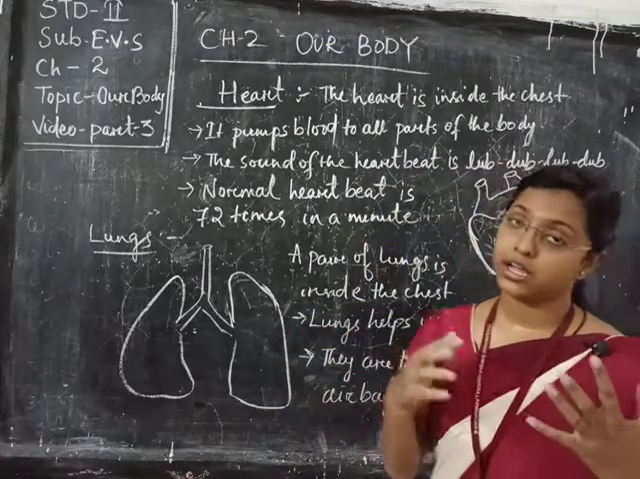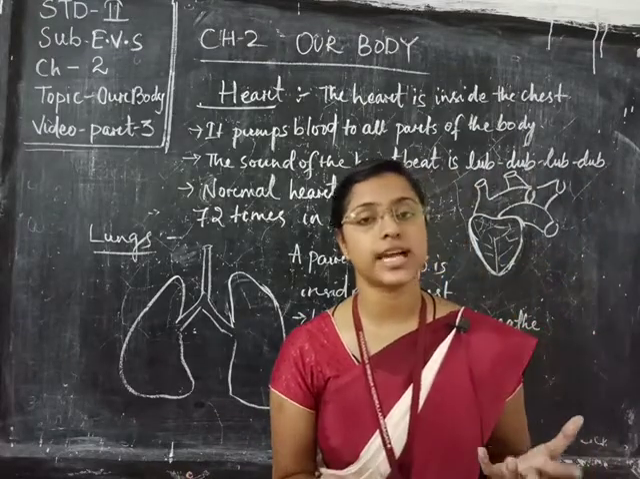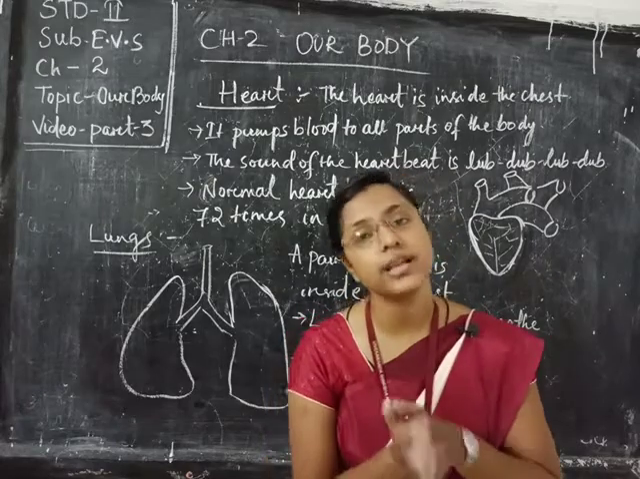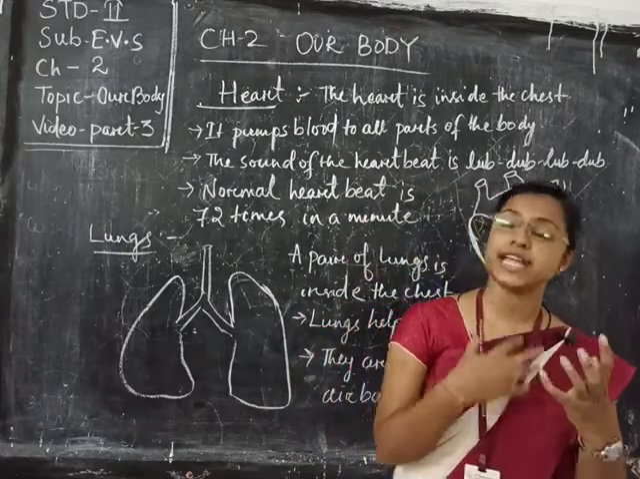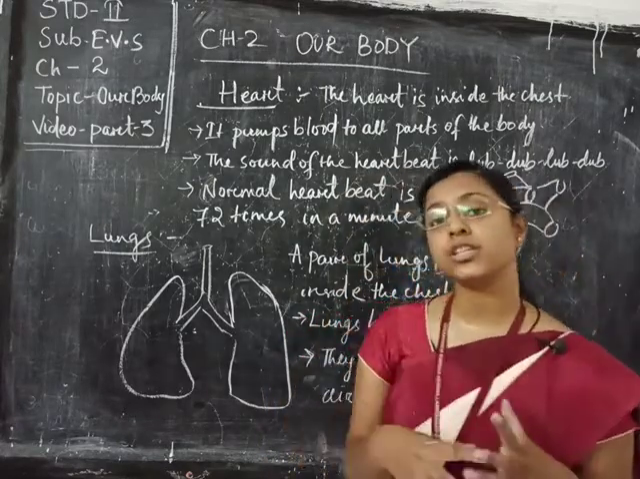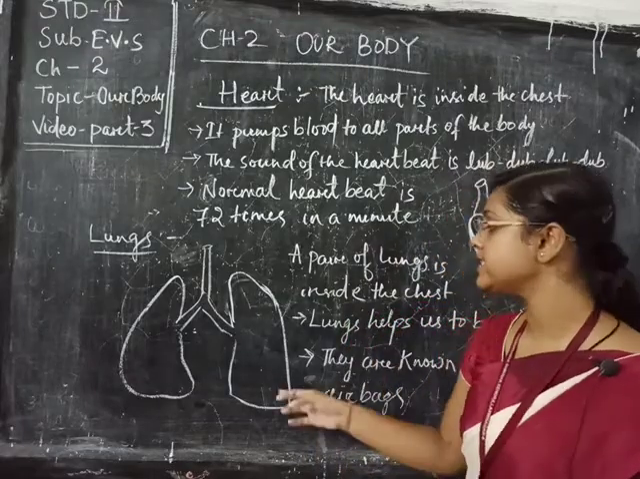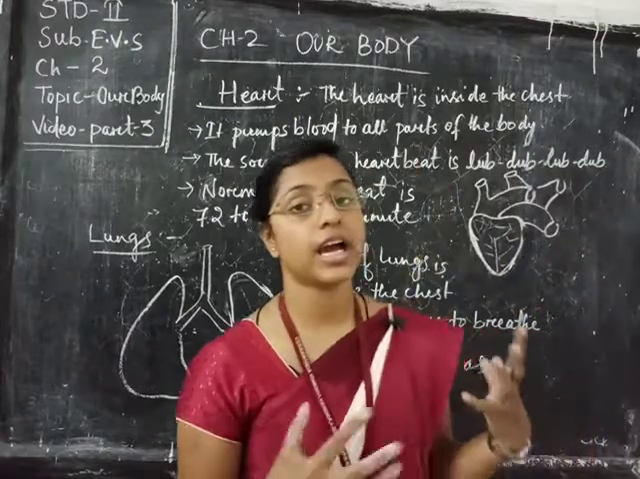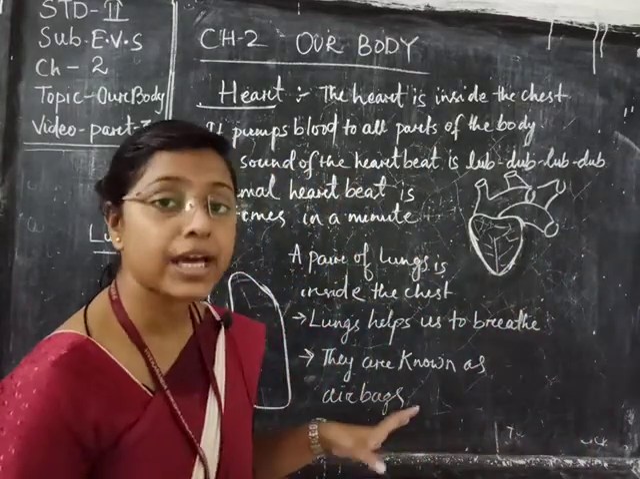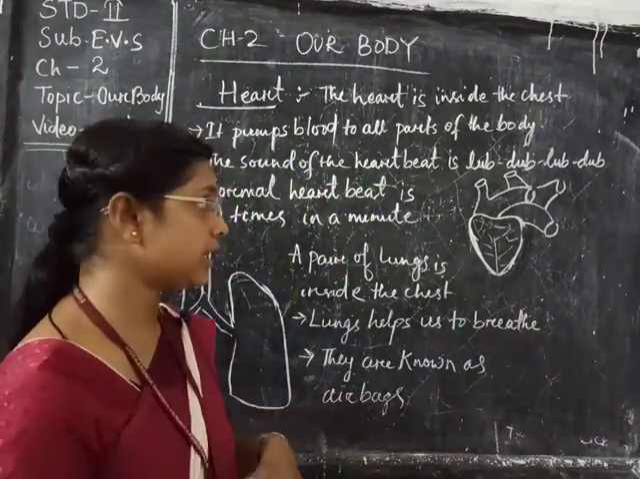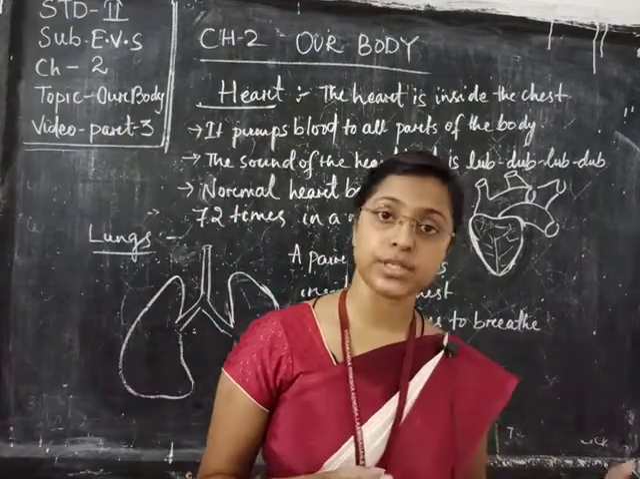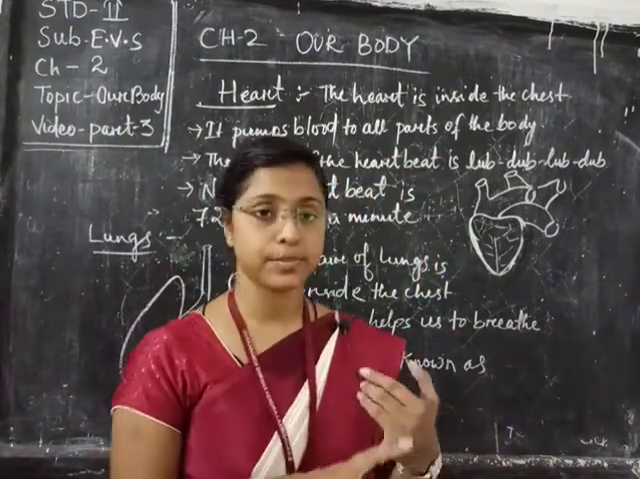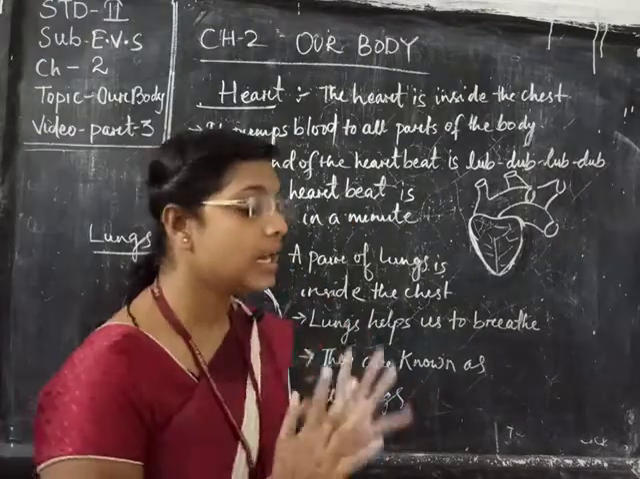While breathing, you always think that only the nose is the organ which helps you to breathe. No, inside your body there is an internal organ which helps you to breathe, that is the lungs. They are also known as airbags. So these are the examples of internal organs: brain, heart and lungs.